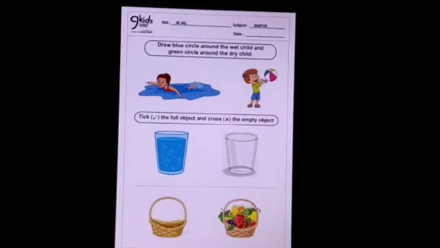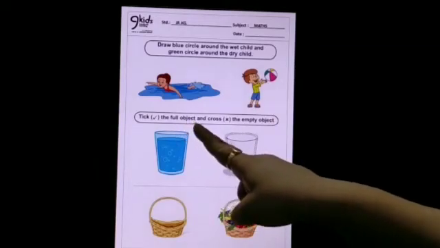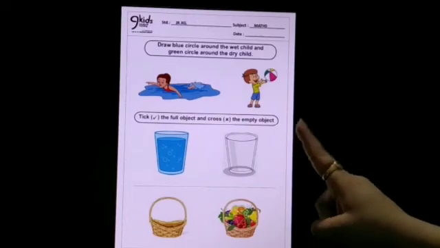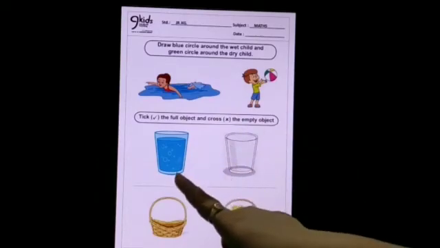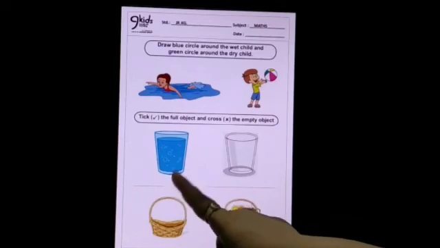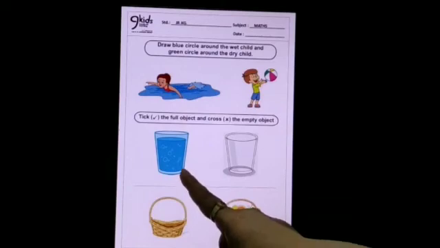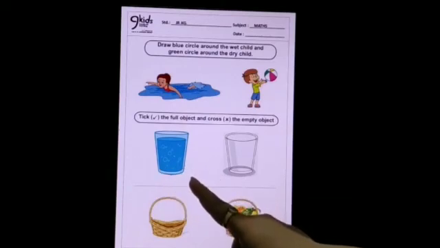Now let us see the second exercise. In this exercise, you will tick the full object and cross the empty object. So there are two glasses over here. So tell me, what do you see in this glass? The glass is full of water. So what you will do? You will make a tick below the glass.